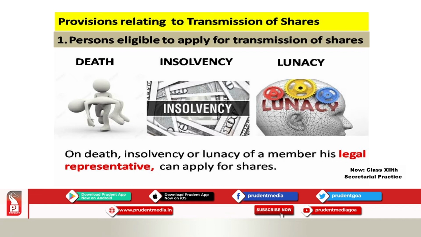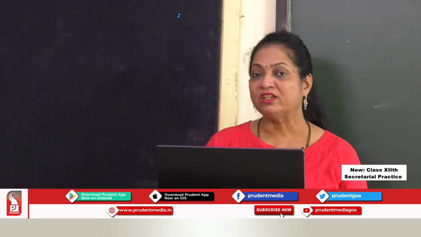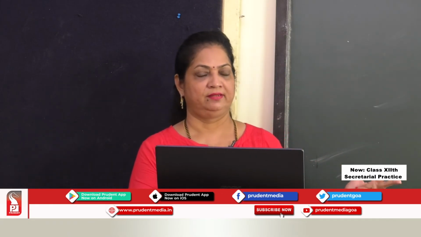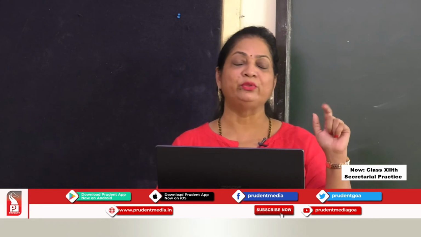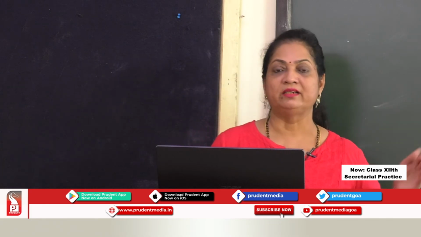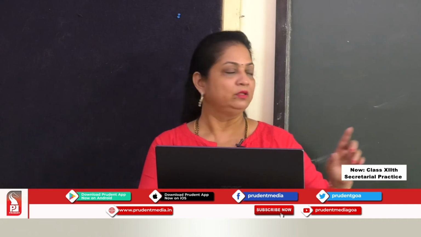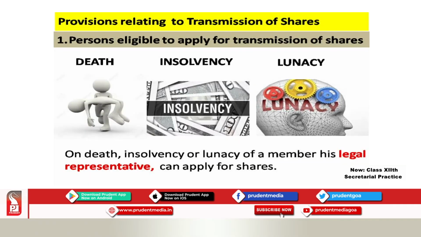In transfer of shares, what we said? By selling the shares, gifting the shares, or of course, when you inherit the shares. Okay? There also when you inherit in transfer, the legal representative gets the shares. But here again, you can see it is the legal representative who can apply for the shares. That is the first point.